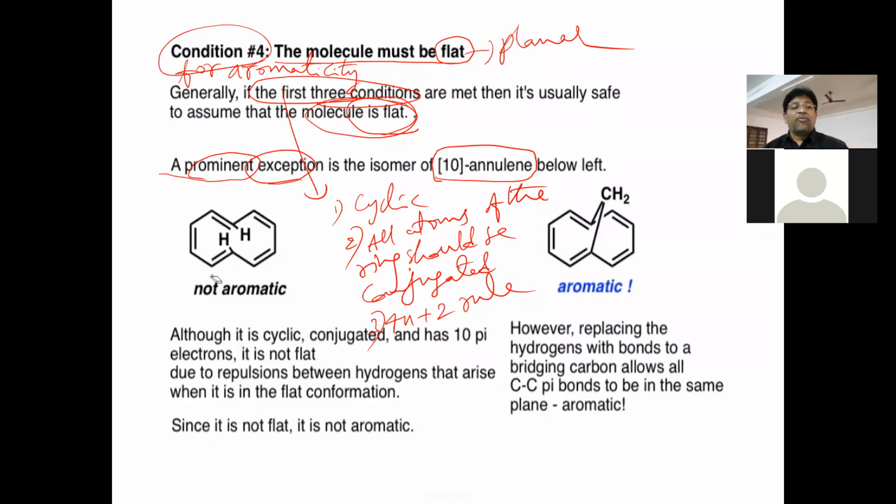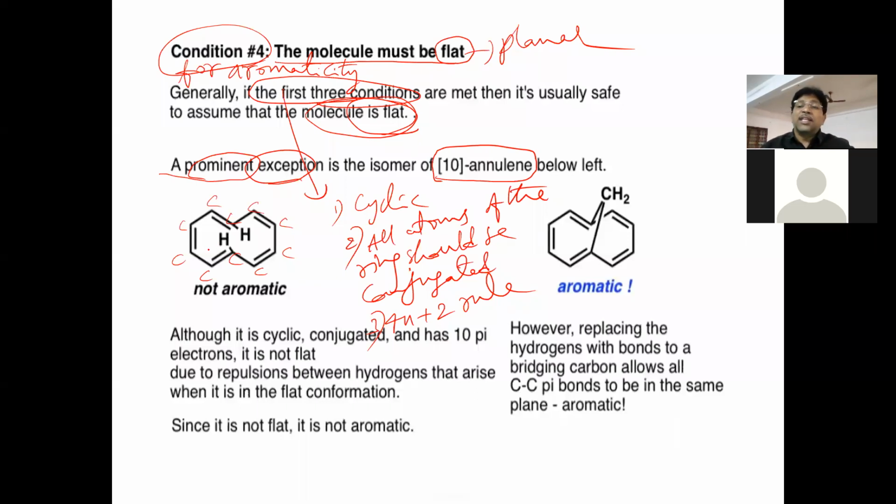See the first structure here. If you check, it is cyclic. All the carbon atoms are conjugated. Cyclic structure is available and all the atoms are conjugated to each other. Then the 4n plus 2 rule is followed.